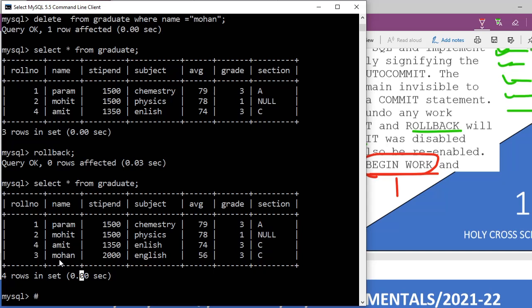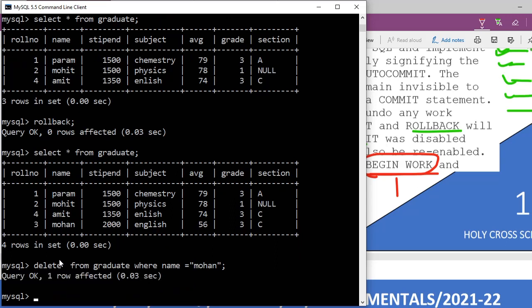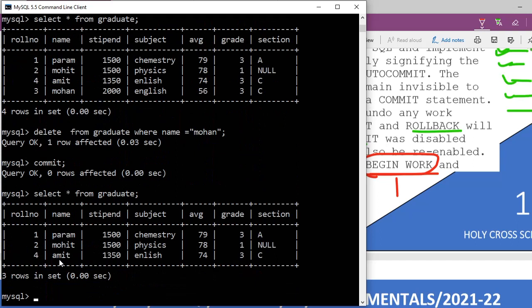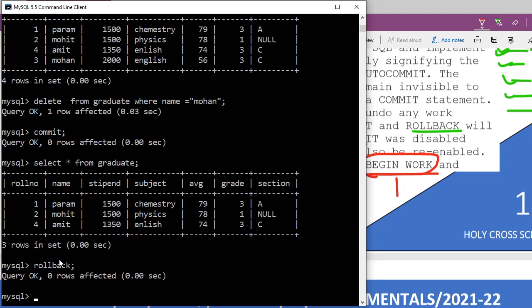Yes, sir. Okay, now the same thing again I'm going to write here, delete from graduate where name equal to Mohan. I'm going to press the enter key. Now this query is running. Now I want to make it permanent, so I'm going to write here commit. So now all the transactions you did are committed. Now select asterisk from graduate. Just check it out. It is deleted.